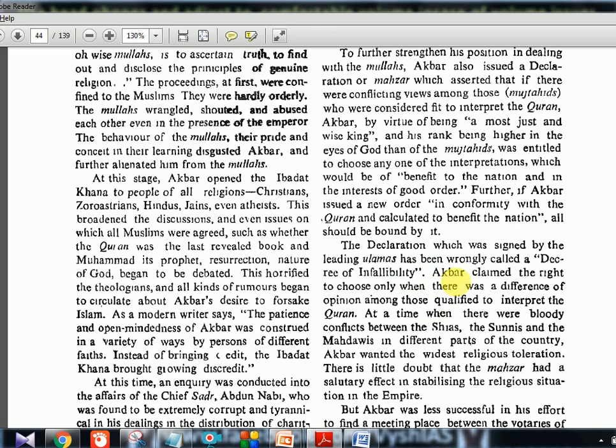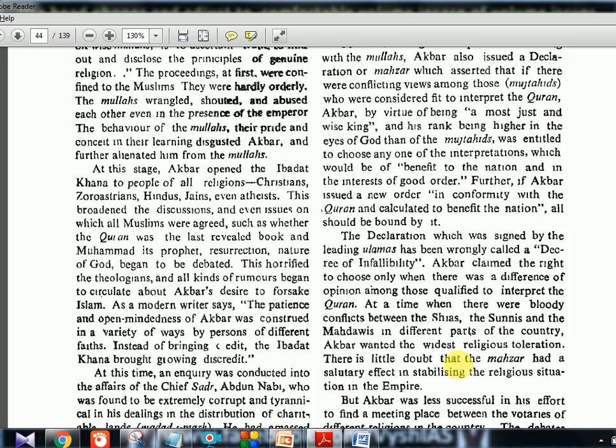Akbar claimed the right to choose only when there was a difference of opinion among those qualified to interpret the Quran. So if any such difference is there, he has the right to make a final decision. At a time when there was a bloody conflict between the Shias, the Sunnis and the Mahdavis in different parts of the country, Akbar wanted the widest religious toleration. It was not against different religions, but within the same religion that they had problems. So that is when Akbar wanted the most toleration to be held.